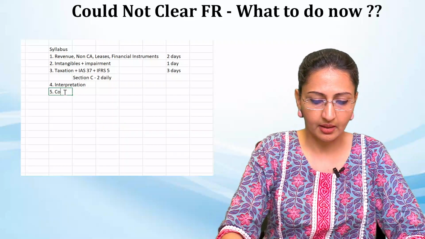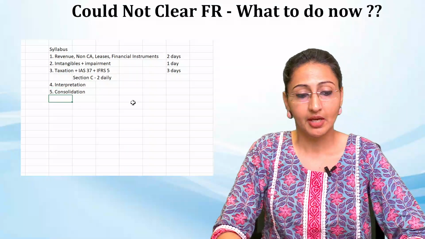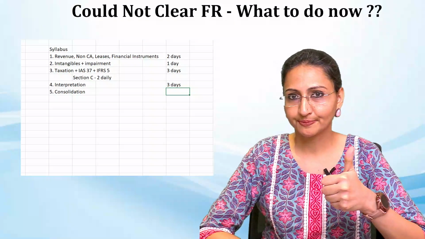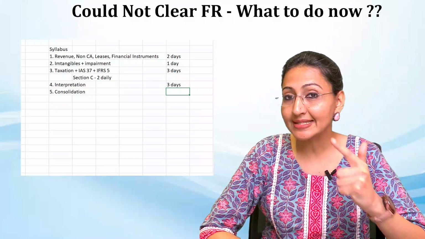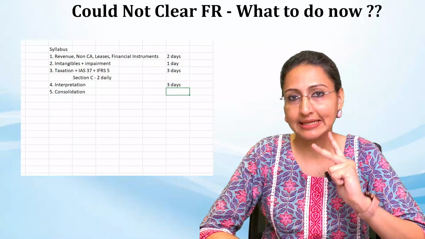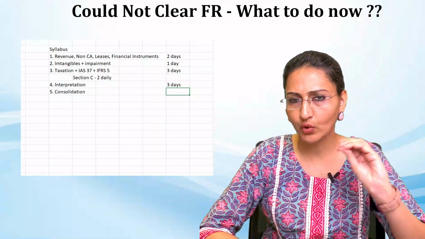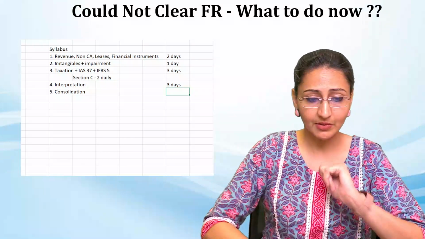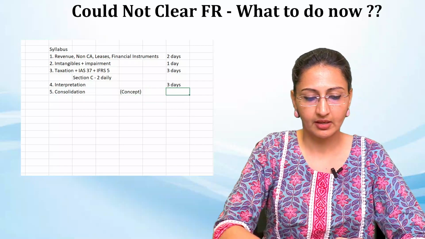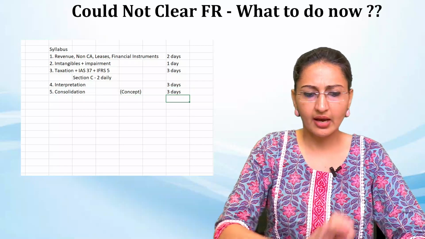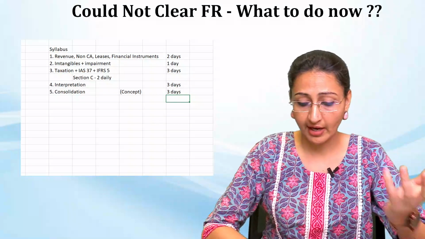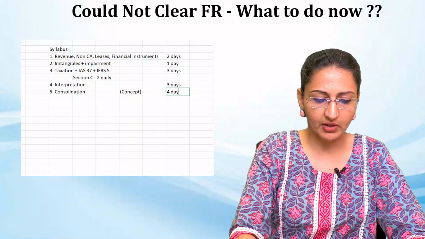And then comes consolidation. So for interpretation, you can give 3 days to the concept, doing 20 section A questions and 2 section C questions daily. So give 3 or 4 days to interpretation. Then comes consolidation. For the concept of consolidation, give 3 good days, which I am considering for consolidated P&L, balance sheet, associates and group disposal, all 4. And if you want to extend some time, you can give it 4 days as well.